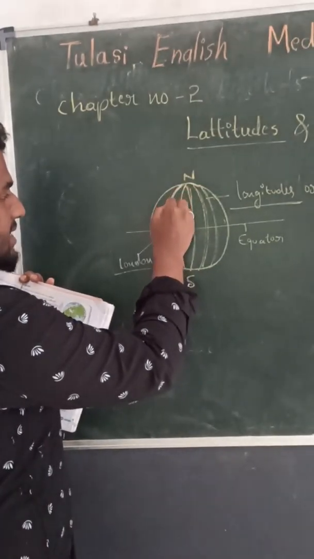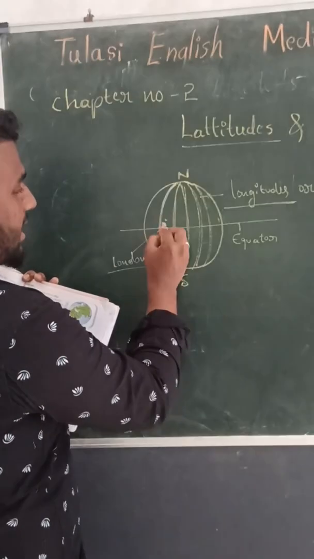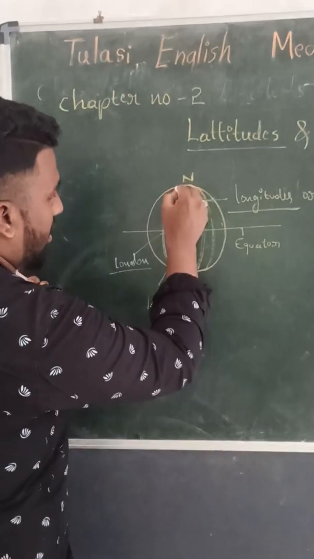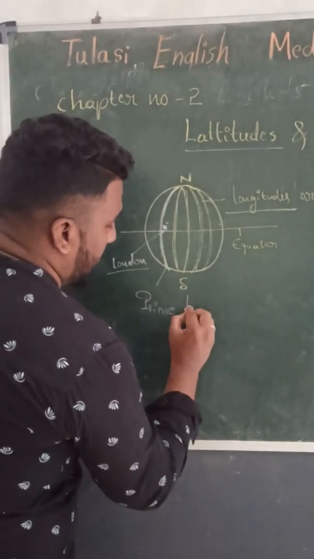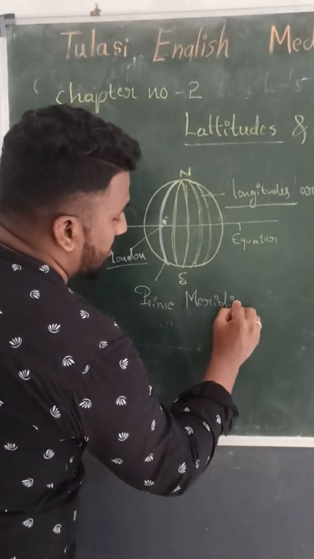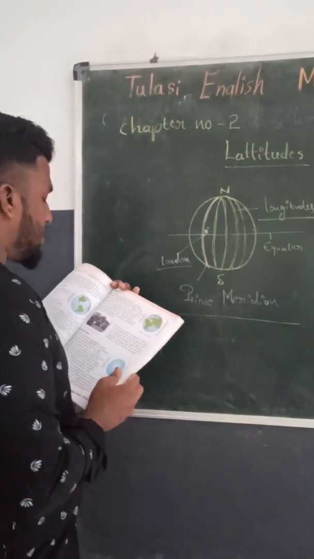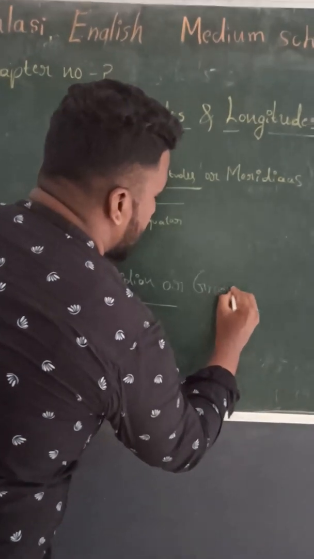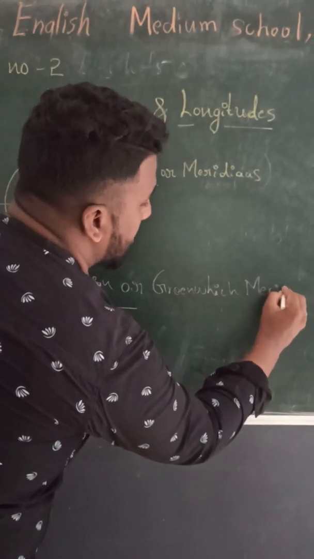The imaginary line which passes through the equator at 0 degree, that longitude is called the prime meridian, or the Greenwich meridian.